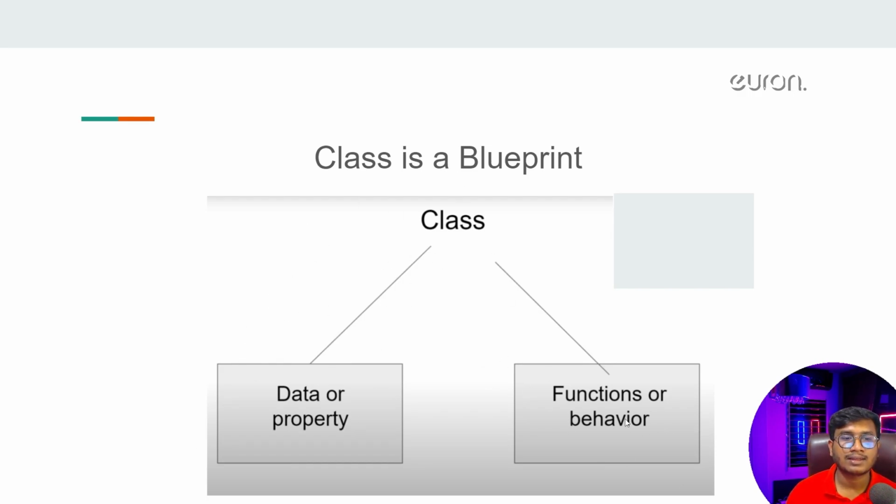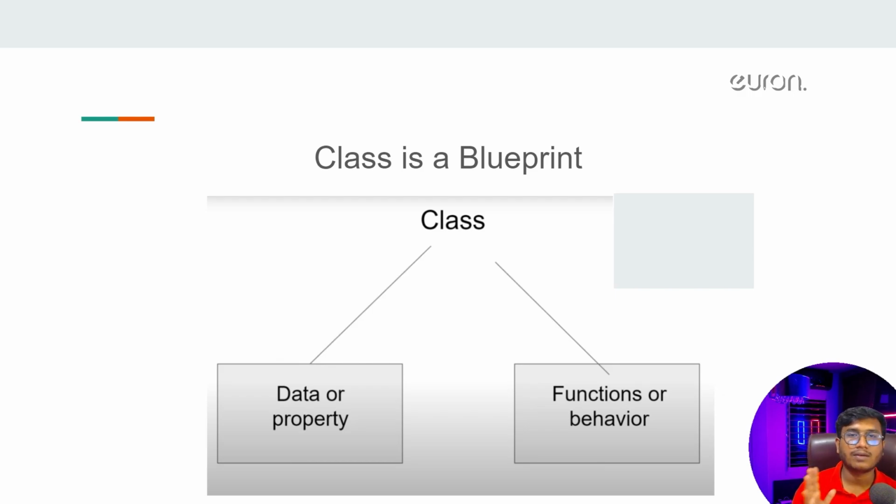And there is another property we'll see, called functions or behavior. Now you can tell me what is the function or behavior of a car. Let me give you one example: how to drive a car, how to open the door, how to start the car. These are the functions and behavior of a car. Also how it will increase the speed, how it will press the brake. So these are some behaviors or functions of a car. Okay, so now I think you got it.